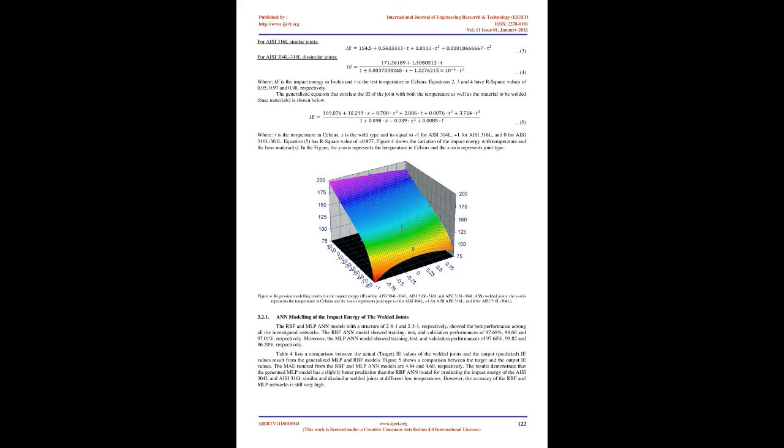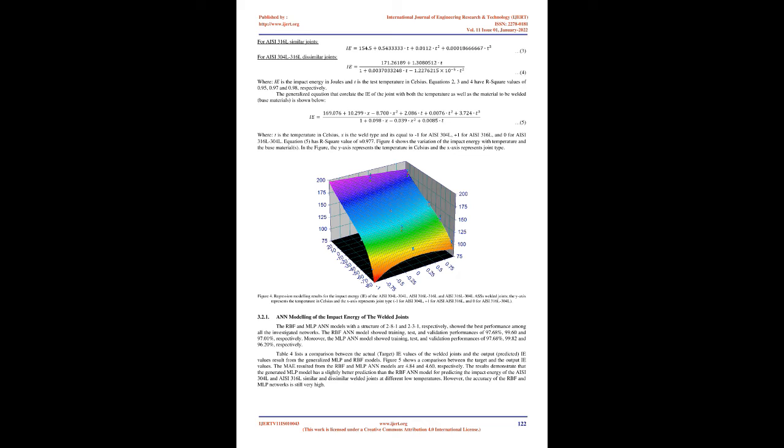Figure 2. The variation of impact energies of the stainless steel welded joints with temperature. The AISI 304L-316L dissimilar welded joints exhibited higher average impact energies when compared with the similar AISI 304L and AISI 316L welded joints. Such observation was noticed at all test temperatures.